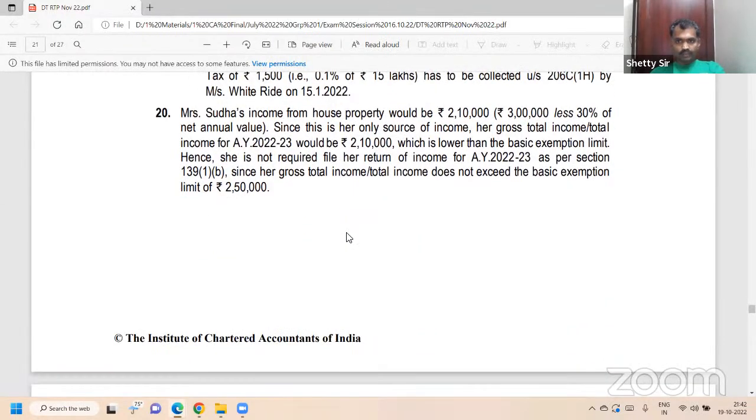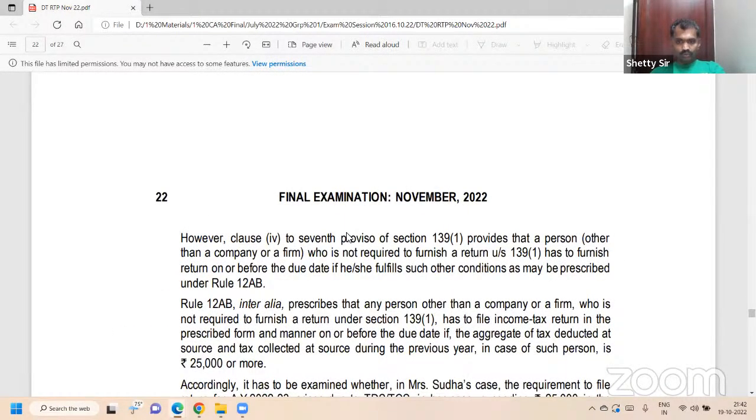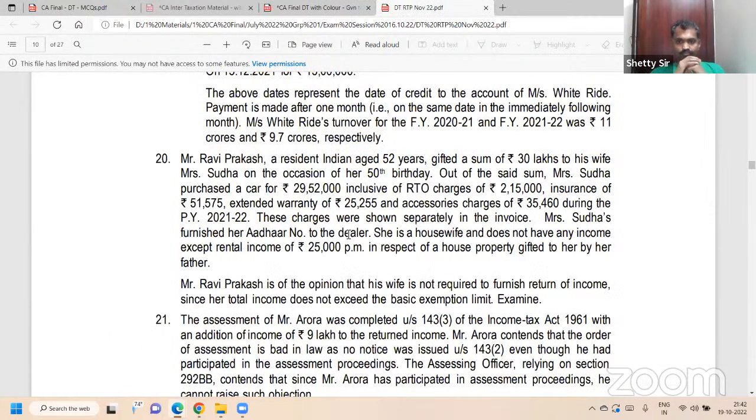Sudha madam, you should know this. Question number 20. Mr. Ravi Prakash, a resident Indian aged 52 years, gifted a sum of rupees 30 lakhs to his wife, Mrs. Sudha, on the occasion of her 50th birthday. What has happened here, Sudha madam? Your husband gifted you. Okay, do you know what the question is here? She is a housewife, doesn't have any income except rental income of 25,000. So quickly, just the 20th question. I'm skipping the unwanted information so that we can speed up a little bit.